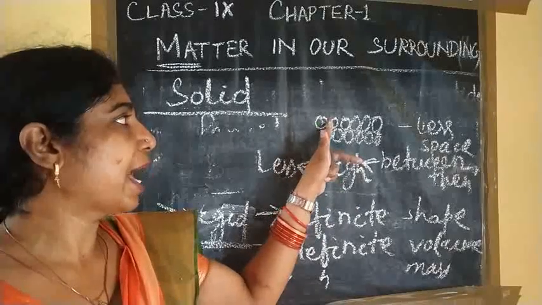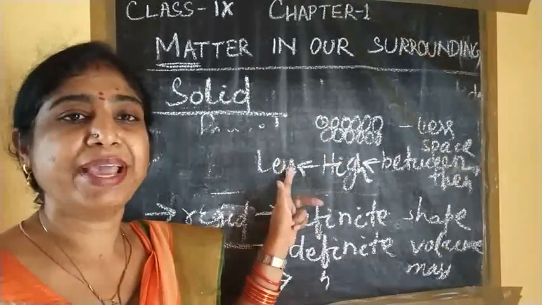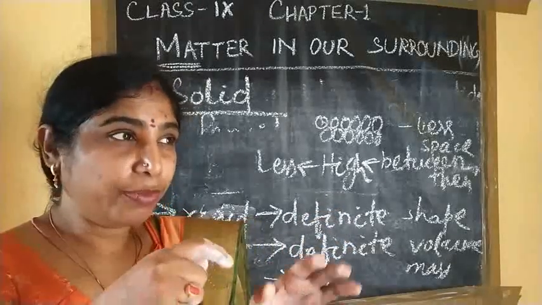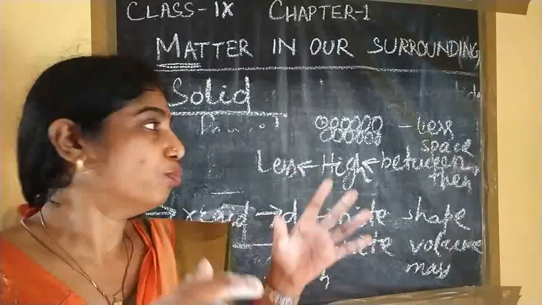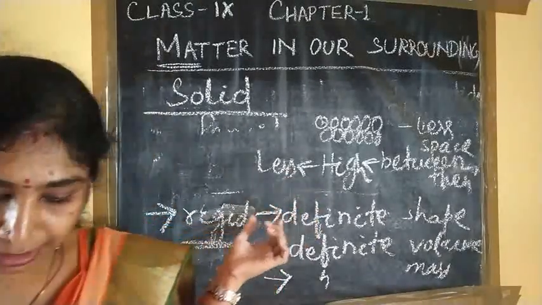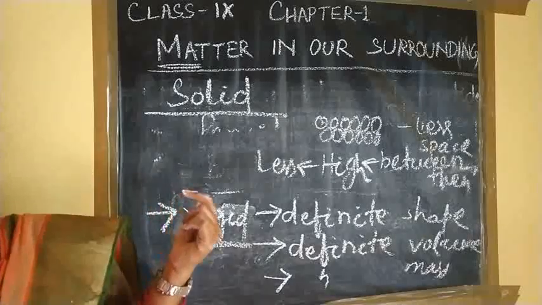And particles do not get more space to move. That's why their kinetic energy is also very less.